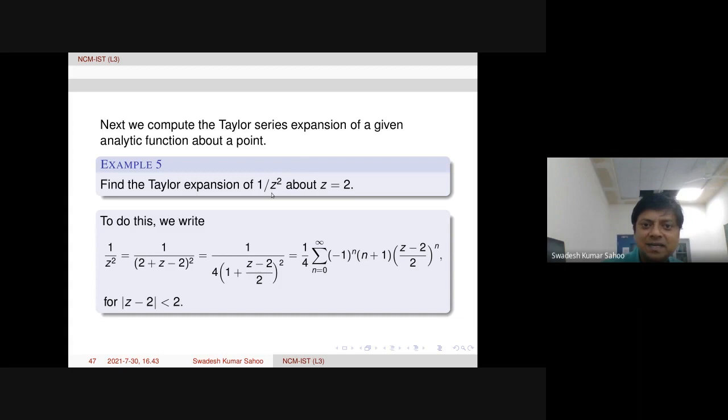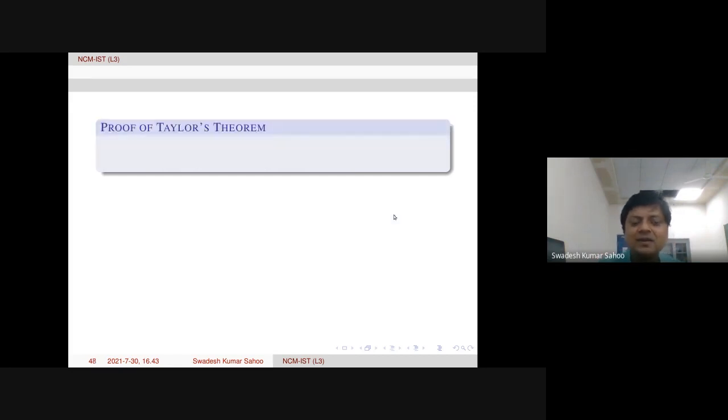And here you see at z equal to 0, it is actually not analytic. And you can see the disk centered at 2 with radius 2. Within that, it is analytic. That means the maximal disk we can draw about z equal to 2 is just touching the origin. So the radius of convergence is 2. This is coming by Taylor's theorem. Anyway, now we go to the proof of Taylor's theorem.